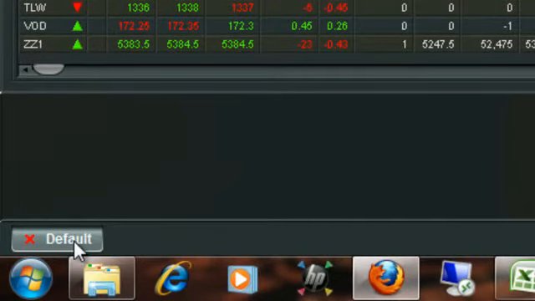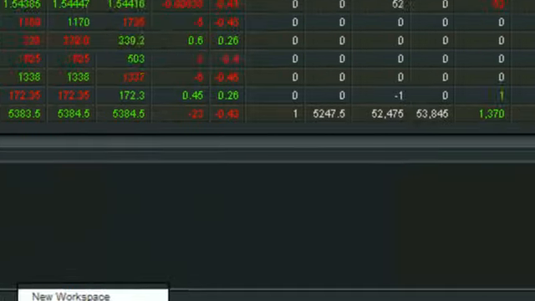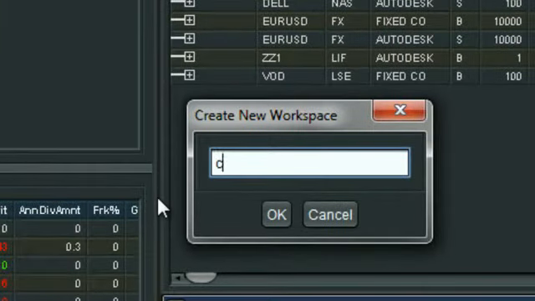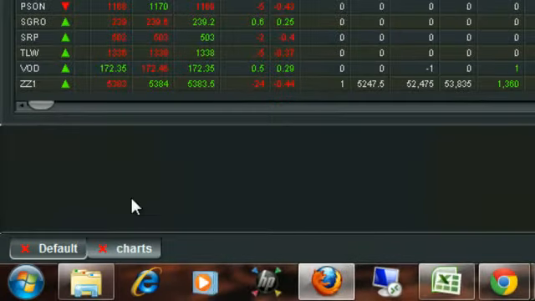So down the bottom here you can see we're on a default tab. We can create a new workspace. Let's call it charts. By selecting OK, it keeps my first default workspace layout as we've just set up previously, but it also now has a second workspace layout. You can have multiple workspace layouts, you don't just have to keep it to two.